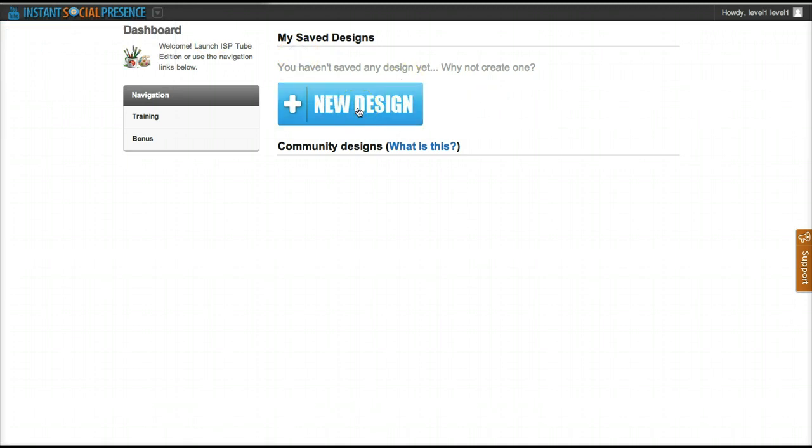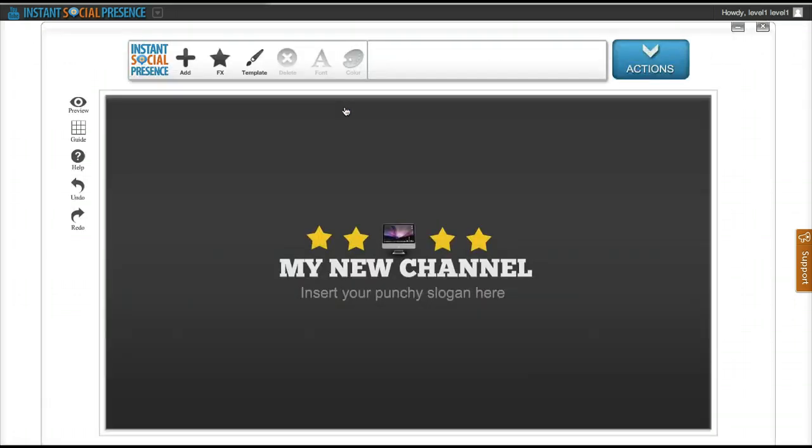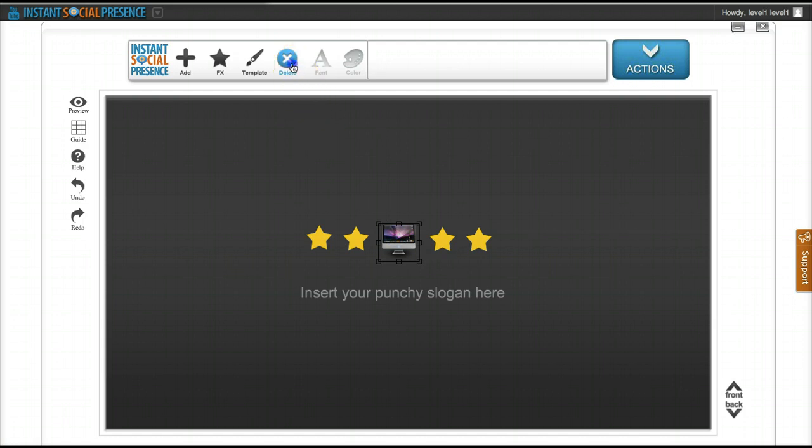So as soon as you log in, you can click on New Design, and you can launch ISP Tube Edition. Okay, so let's say I'm going to start from scratch and try to demonstrate some of the features of ISP Tube Edition. Okay. So this is the default template. So maybe you want to work with something else. So I'll start by deleting some of these elements and pretty much start from scratch, so that you can see what you can do with it.